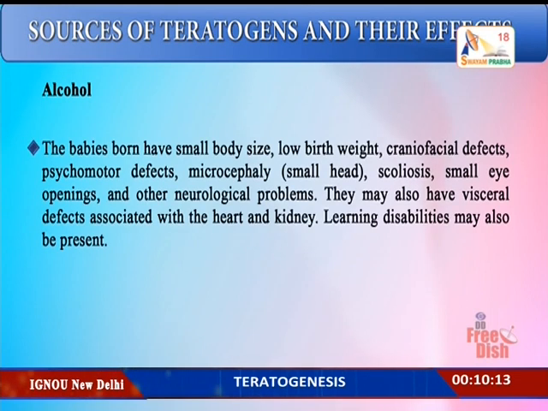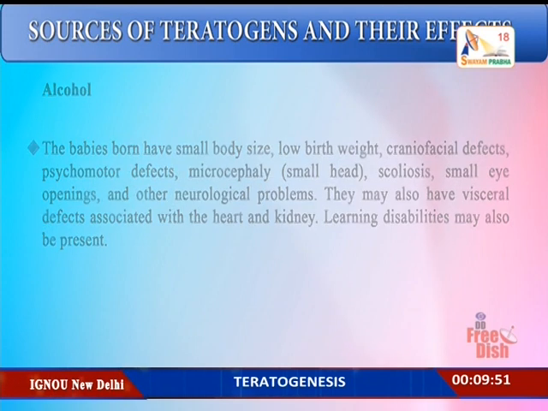So these babies who have fetal alcohol syndrome have small body size, low birth weight, craniofacial defects, psychomotor defects, microcephaly, scoliosis, small eye openings, and other neurological problems. They can also have several visceral effects associated with the heart and the kidney. Learning disabilities may also be present.